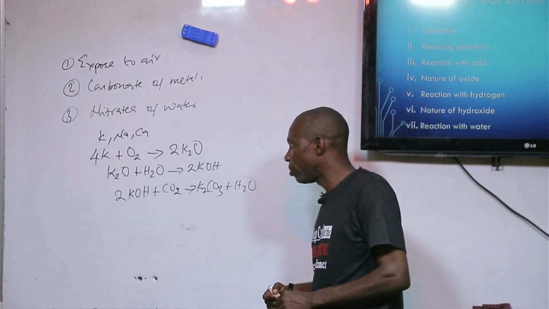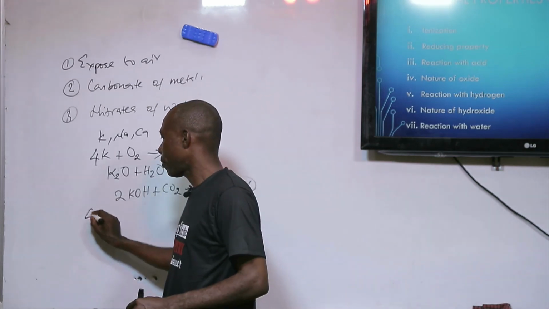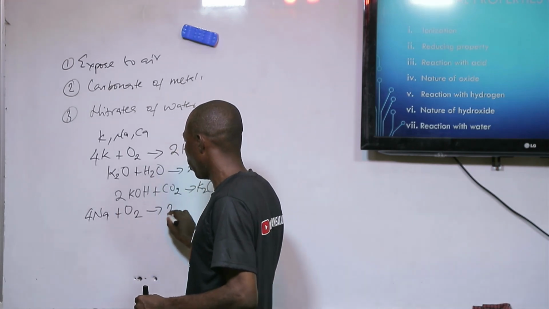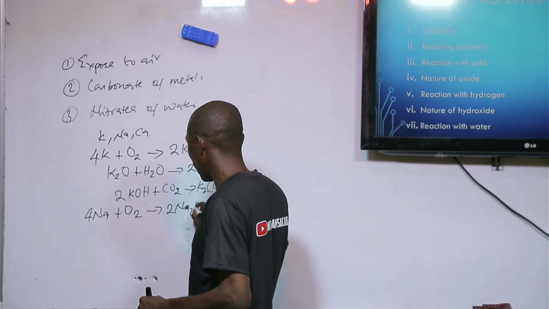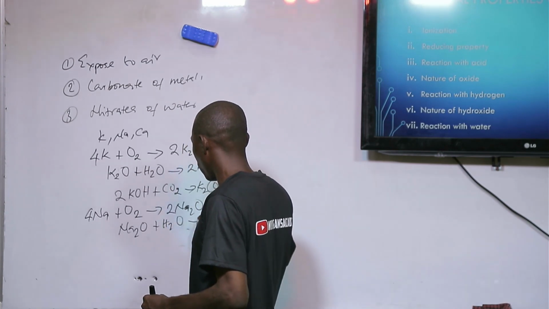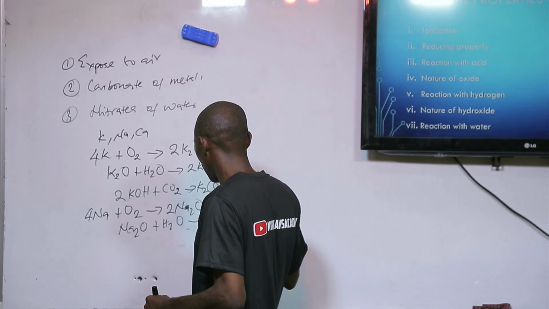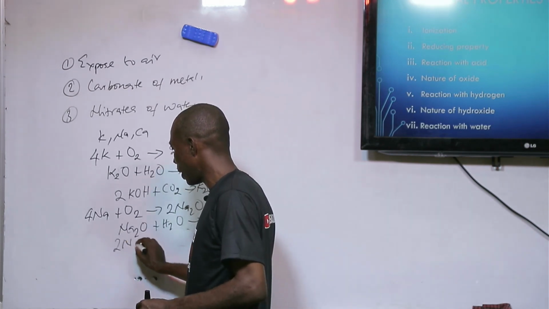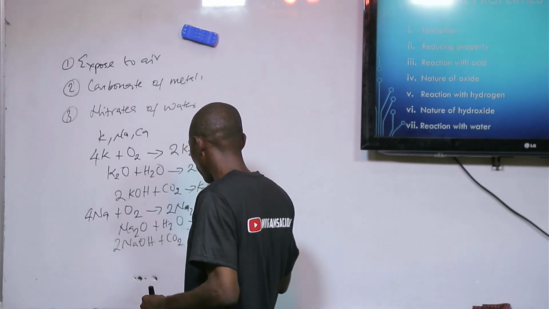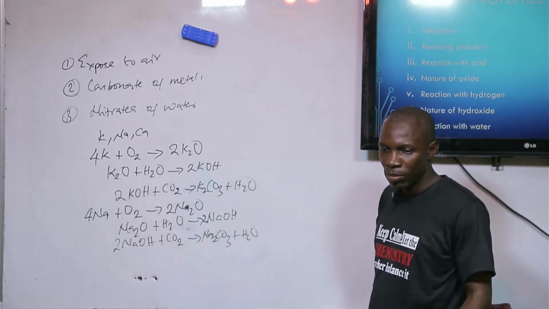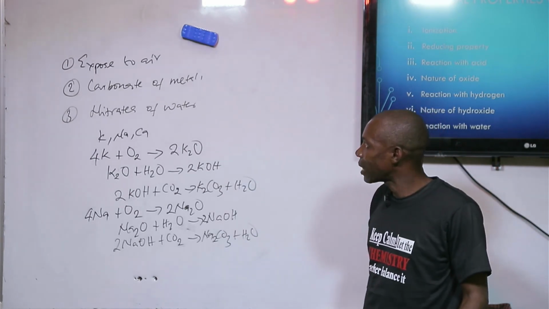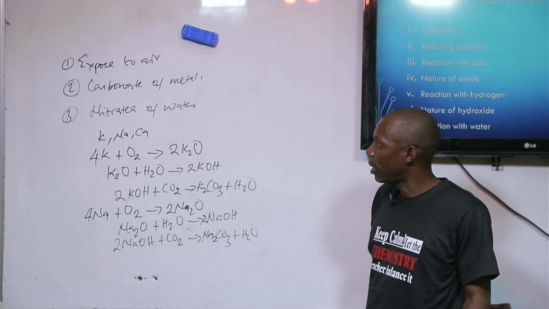Similarly, sodium can do the same to form sodium oxide. Sodium oxide will give us sodium hydroxide, and sodium hydroxide with carbon dioxide will give us sodium carbonate. Calcium can also do a similar thing. These are what happen when metals are exposed to air.